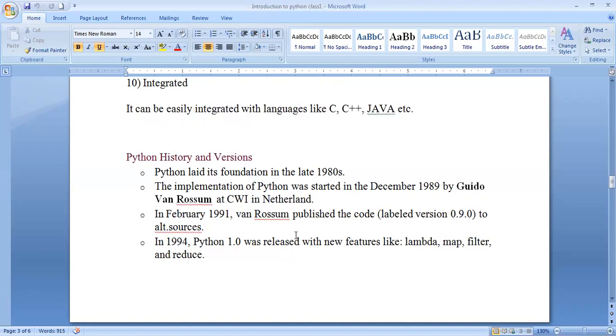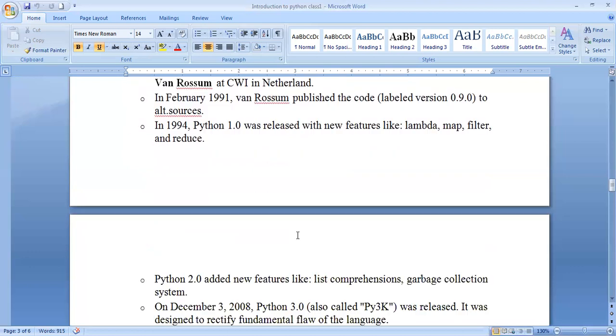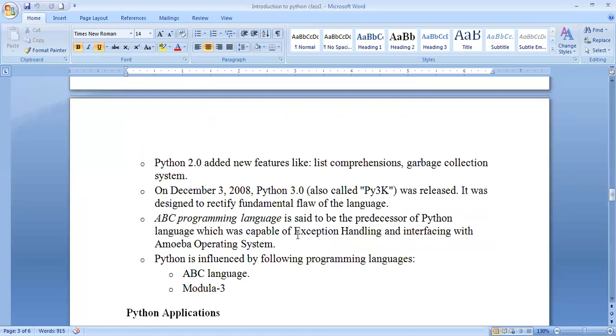After 1989 also some more developments happened. Like in February 1991, he published the code to other sources. In 1994, Python 1.0 was released with new features like lambda, map, filter, and reduce. And Python's second version also had new features like list comprehensions and a garbage collection system. And in 2008, the Python third version came; as years pass, versions also upgrade. So Python's third version was released.